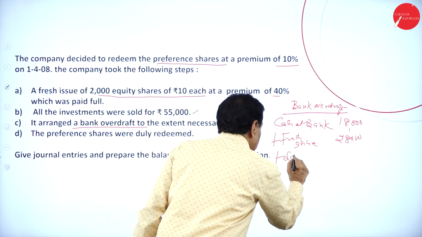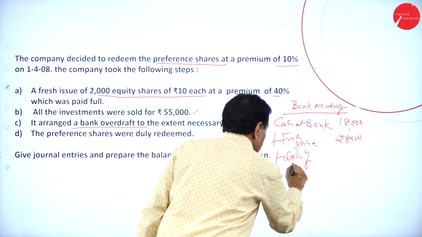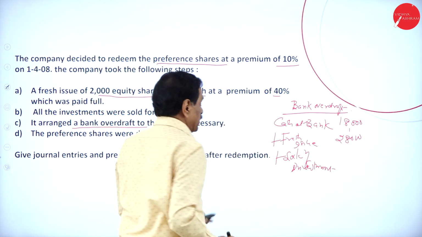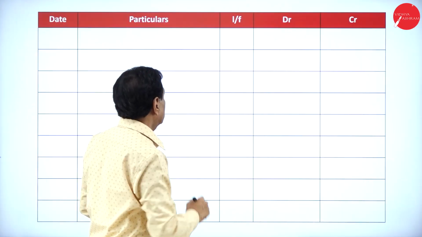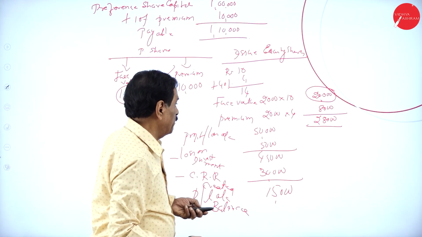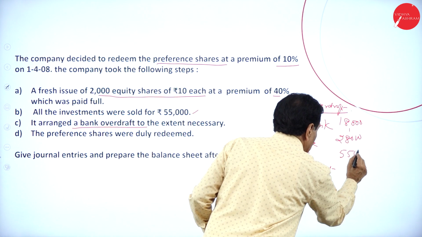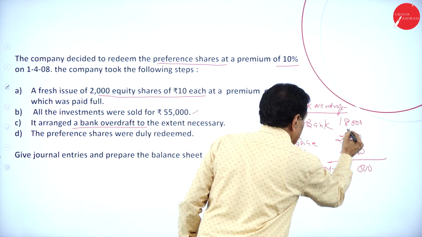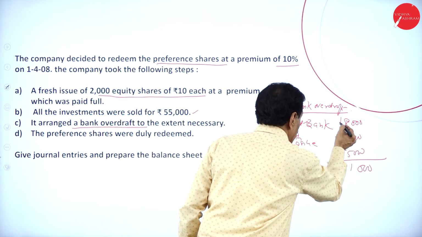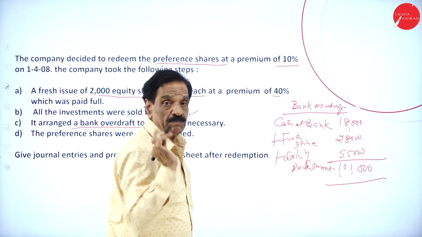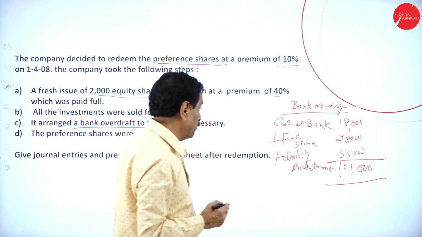Sale of investment: by selling the investment, you got 55,000. Add the figures, so 1,01,000 is available.